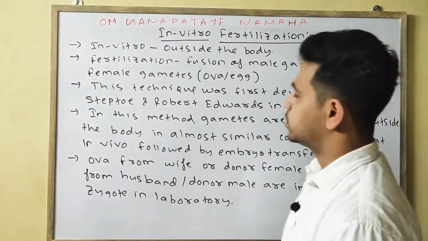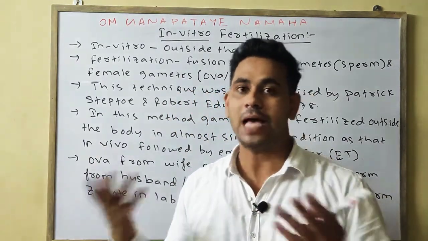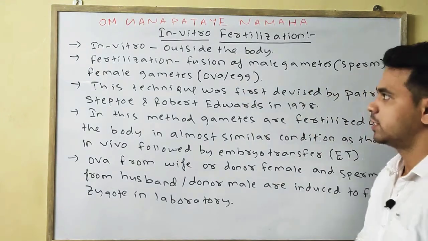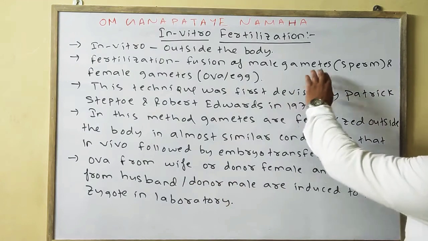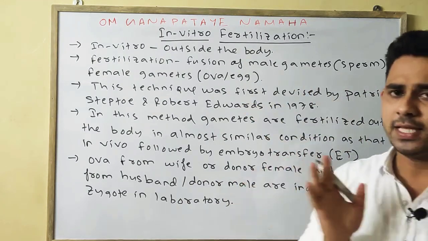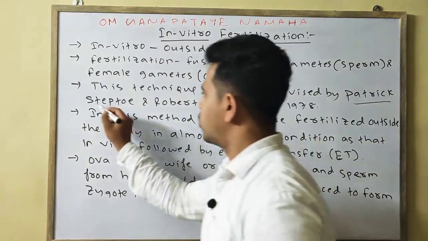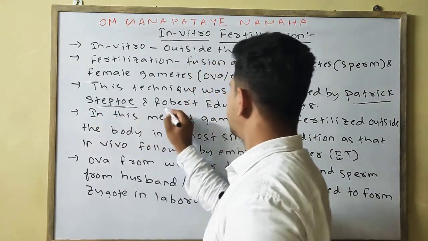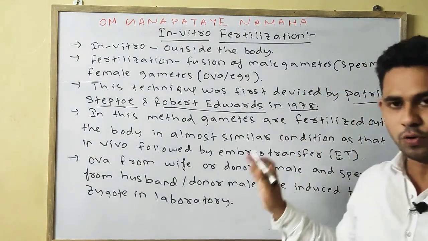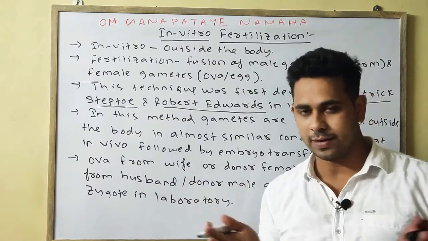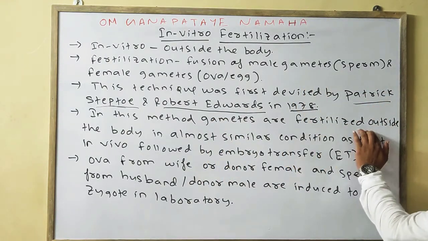So first we'll discuss in vitro fertilization. As the name suggests, in vitro means fertilization takes place outside of the body. Fertilization means fusion of the male gamete and the female gamete. This technique was first devised by Patrick Steptoe and Robert Edwards in the year 1978. Obviously, in this method, gametes are fertilized outside the body.